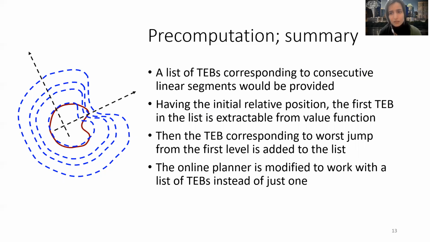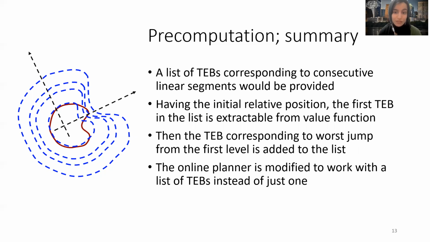So to summarize, this is what we suggest. We are going to have a sequence of TEBs which correspond to each linear segment of the path since we are planning in an unknown environment. The online planner will be called several times for replanning when new information is available or the previous path is unsafe and so on. Every time the planner is called, the list of TEBs is exactly and easily extractable for the path to be planned.